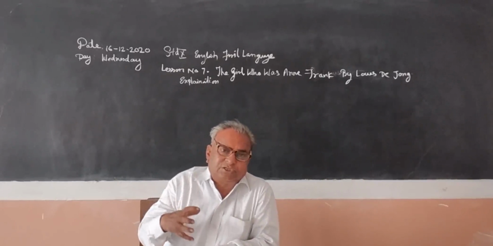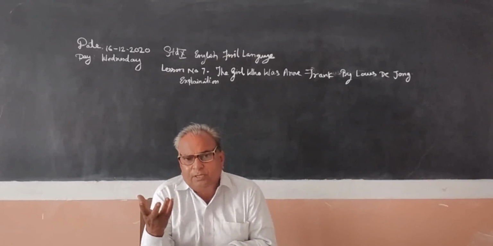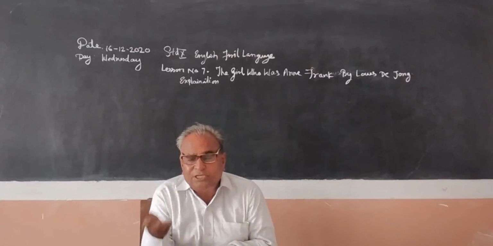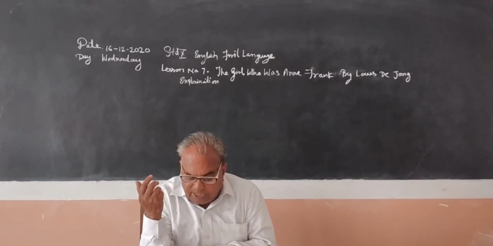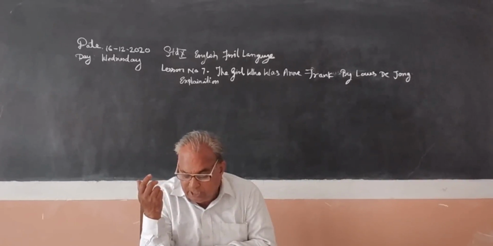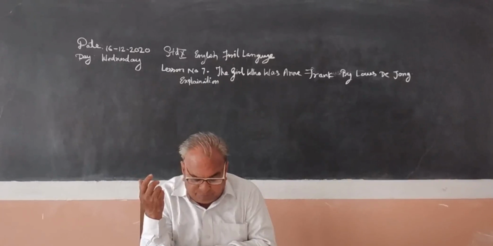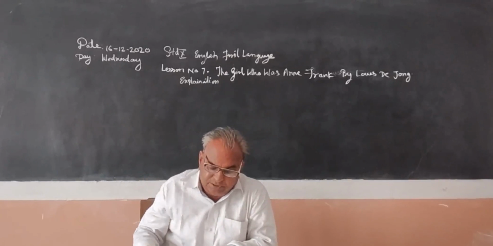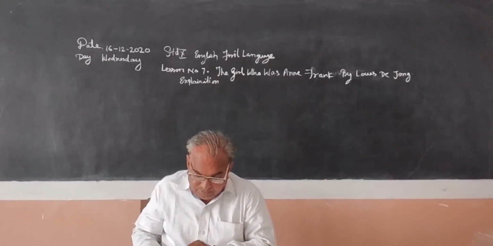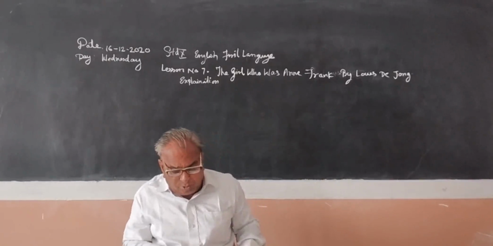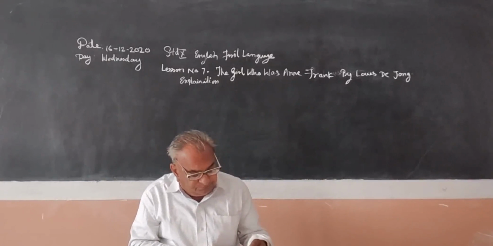He also wanted to share with the world her insights into human nature at such a young age. So this is all about Anne Frank.